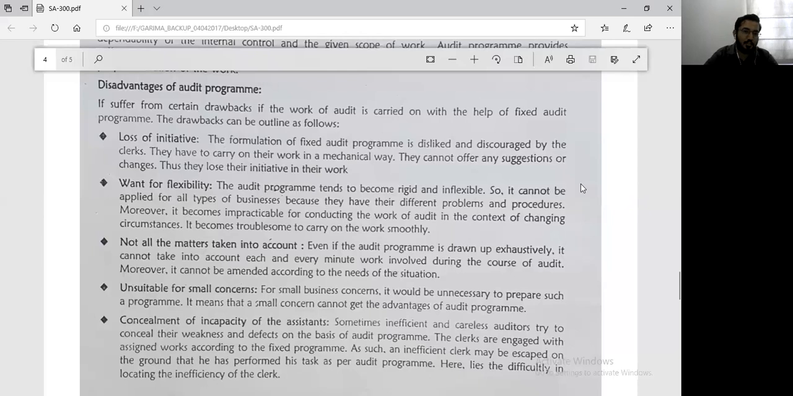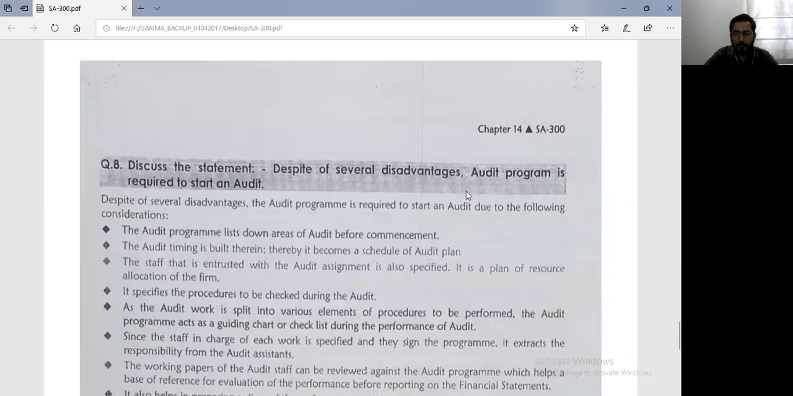Are you understanding? These are your 5 disadvantages of an audit program. Right? Are you getting it? Okay, let's proceed with question number 8, if you're clear with this.